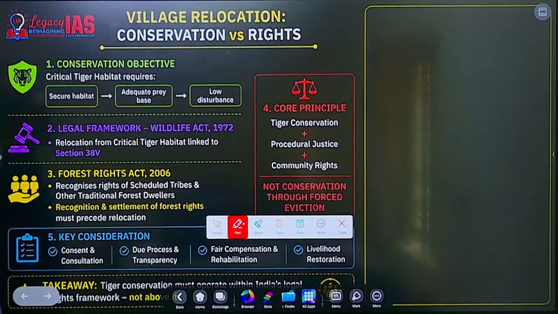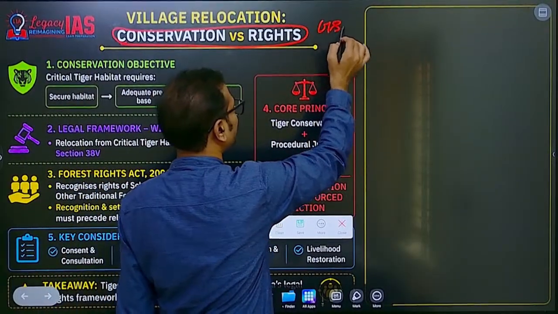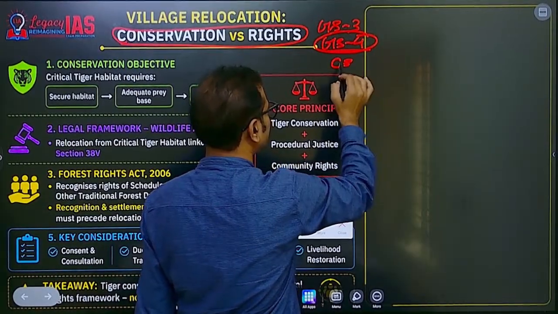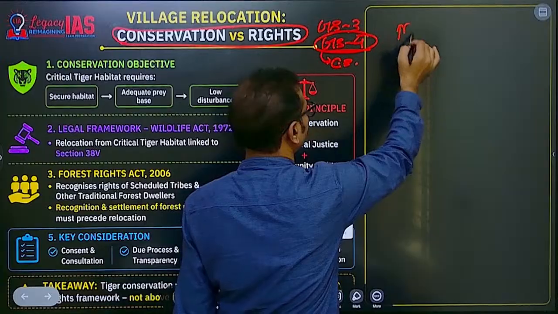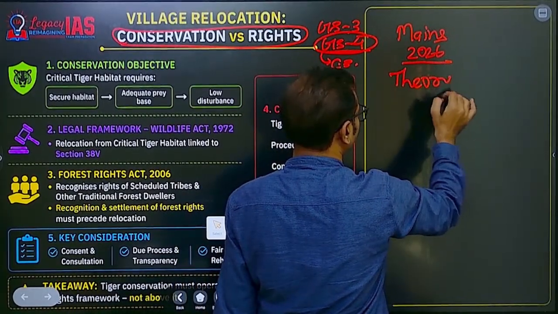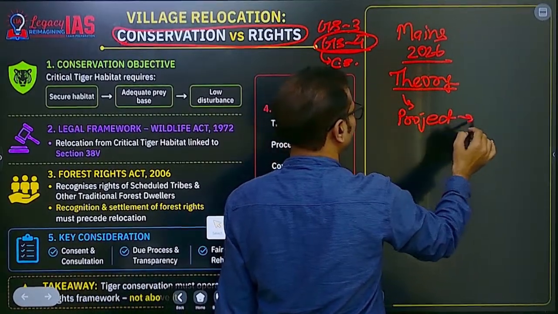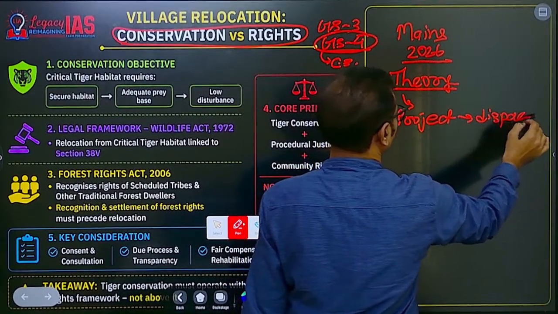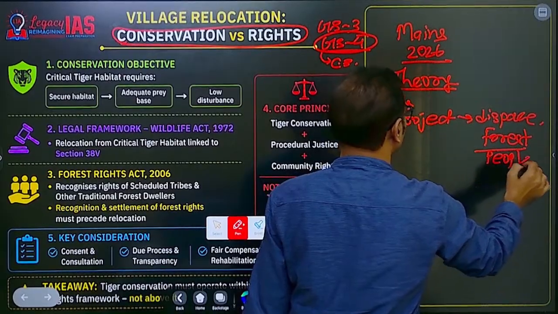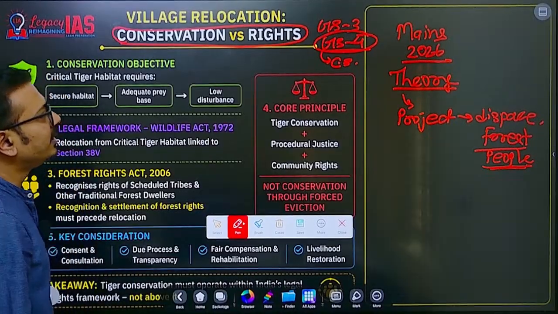Now regarding conservation versus rights, this particular dialogue, either in GS3 paper environment or GS4 paper environmental ethics, or the case studies that are asked, right? This year also you can see that in Mains 2026 there was one question. In the theory part they introduced the case studies part, right? They asked one question that a project is being implemented and that project is going to displace forest dwellers, forest people, what you will do, what kind of challenges you will face as a district magistrate of that particular district. This is the way they are asking questions now, in the theory part also.